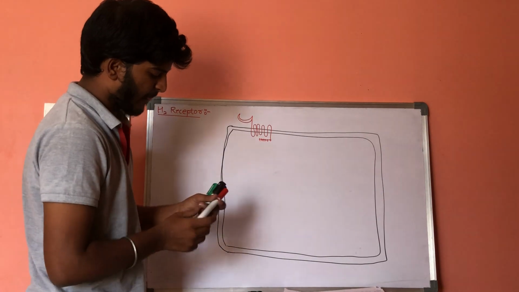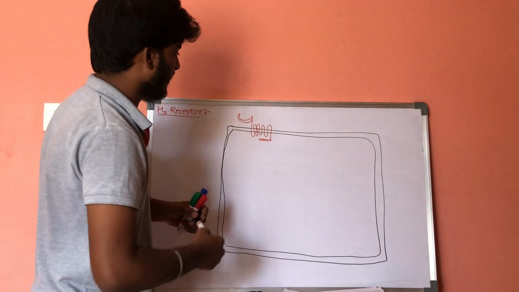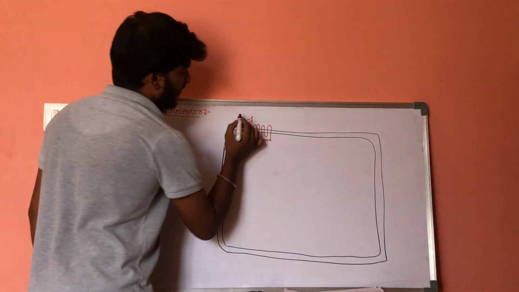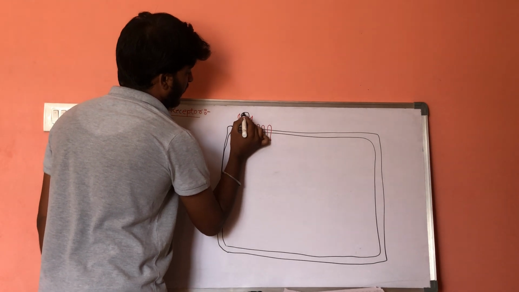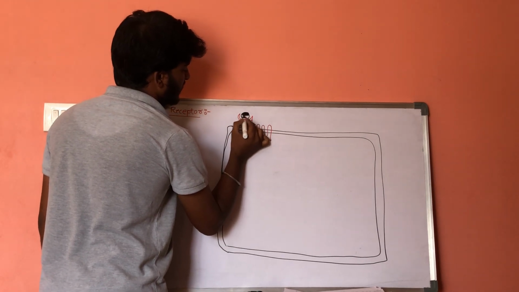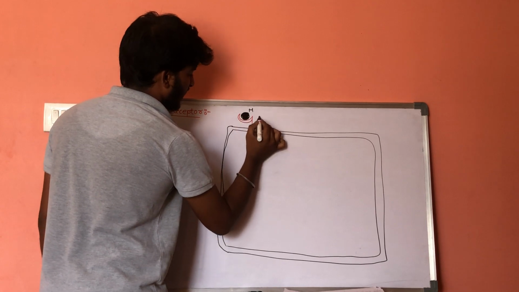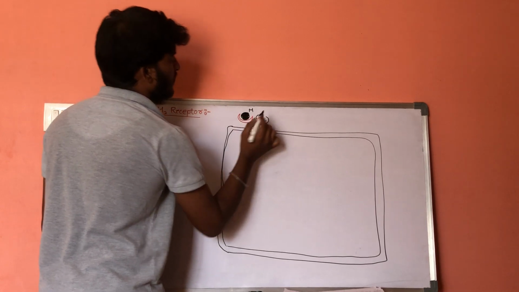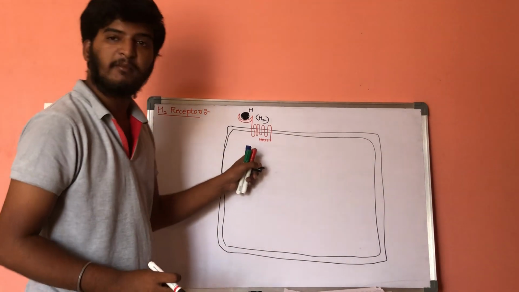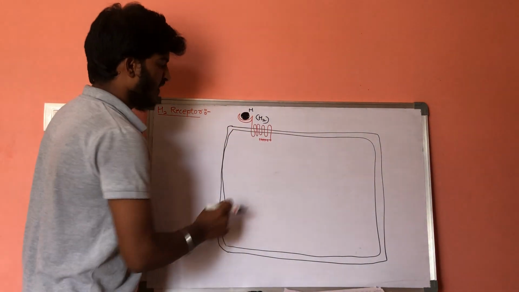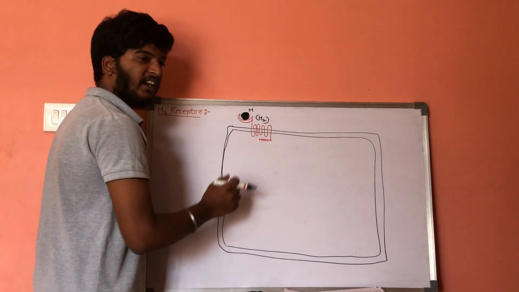So whenever histamine released from the mast cells is attached here, let us consider this is the histamine and this is the H2 type of receptor. Whenever this histamine is attached with the H2 type of receptors, it involves the intracellular signaling.